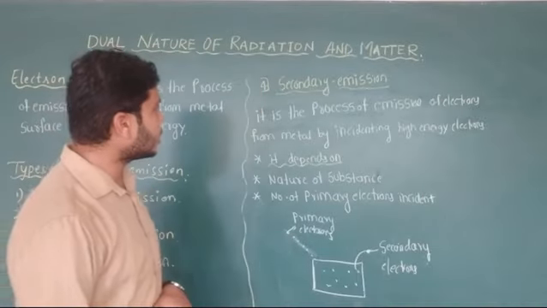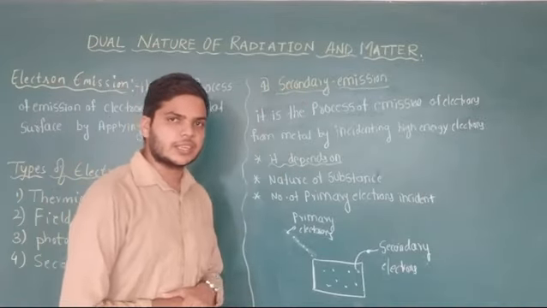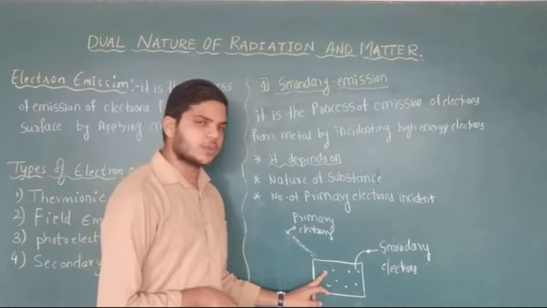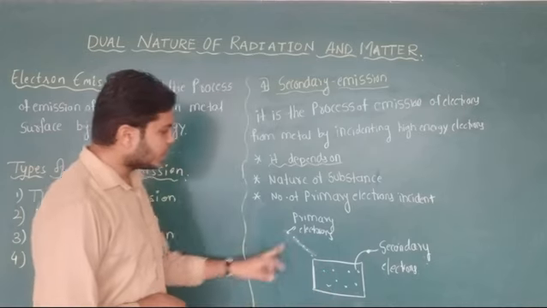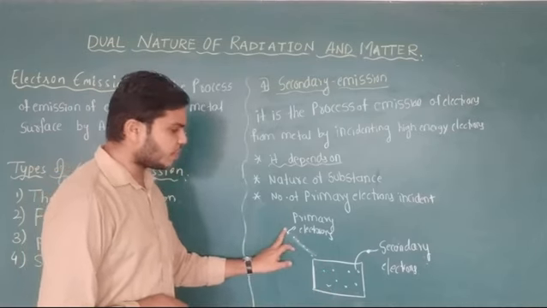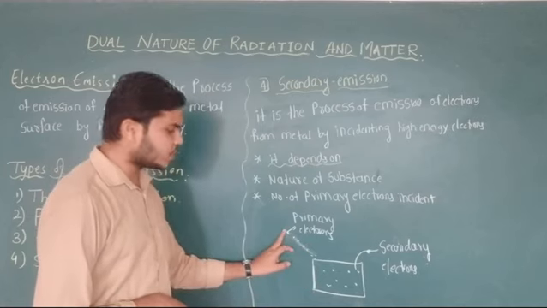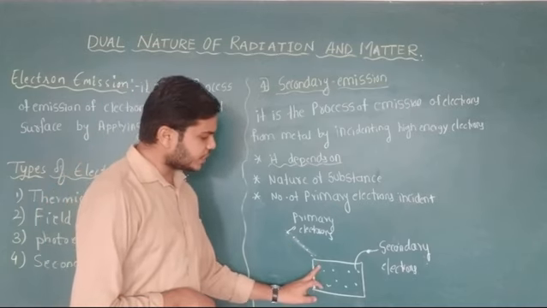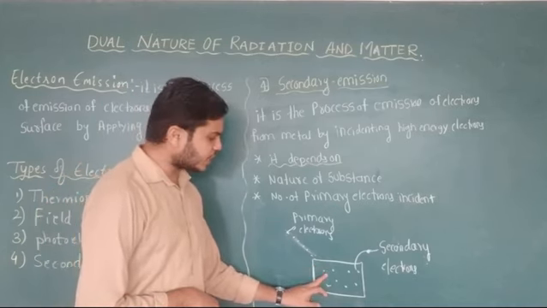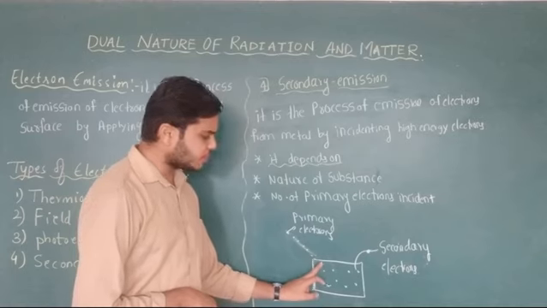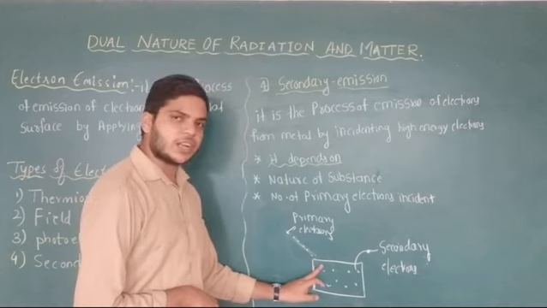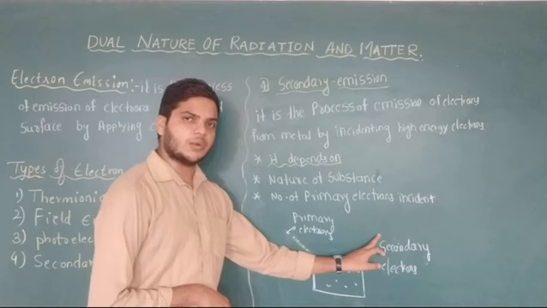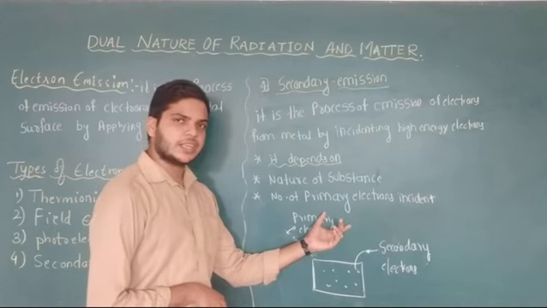Now, the last type of electron emission is called secondary emission. Now you again consider the metal surface in which free electrons are moving inside the metal surface. Now you make fast moving electrons, or electrons having high kinetic energy, incident on it. Then when they are incident on the metal surface, the electrons inside the metal surface will absorb the energy of the incident electron, and after absorbing the energy, the electrons inside the metal surface will be coming out. This process is known as secondary emission.